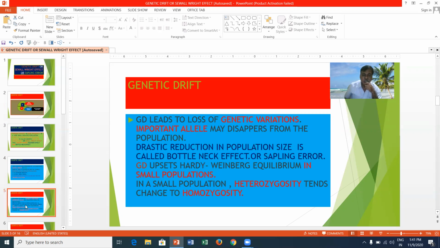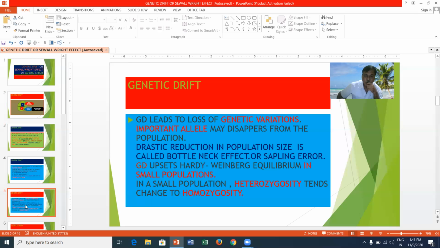Here you can see the genetic drift. Genetic drift leads to loss of genetic variations. Important alleles may disappear from the population. A drastic reduction in population size is called bottleneck effect or sampling error. Genetic drift upsets Hardy-Weinberg equilibrium in small populations.